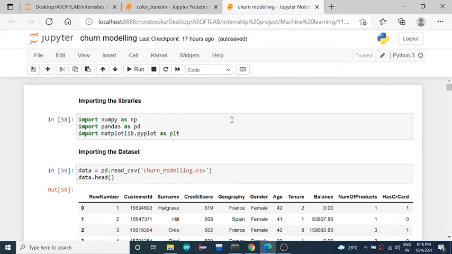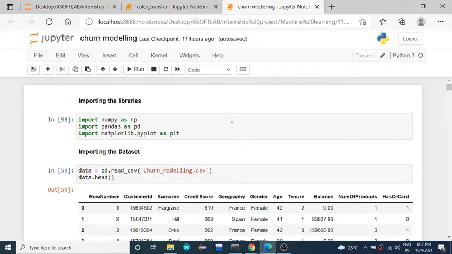So first write down the steps which have to be followed in any machine learning process. That means when you are given a problem statement and told to solve that problem using machine learning algorithms, how are you going to solve it? What are the steps you are going to follow?